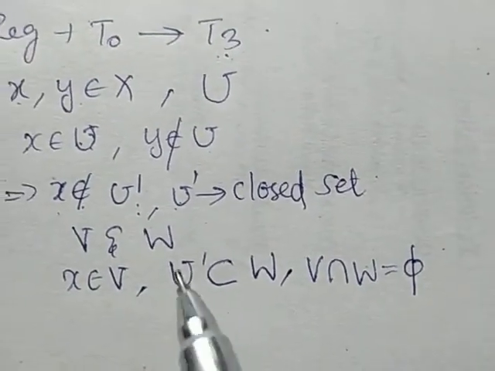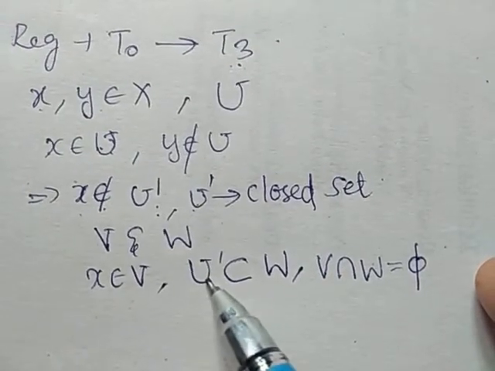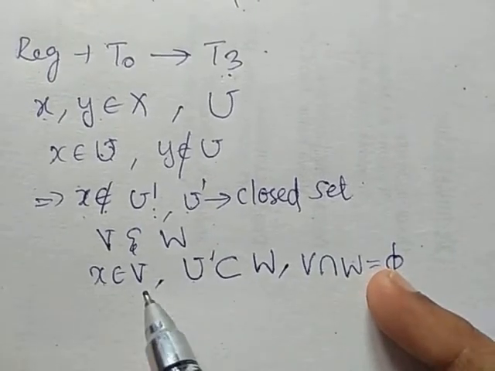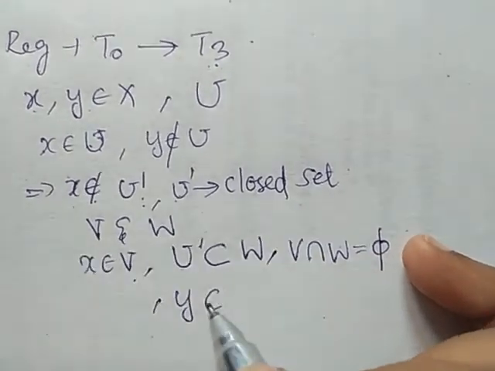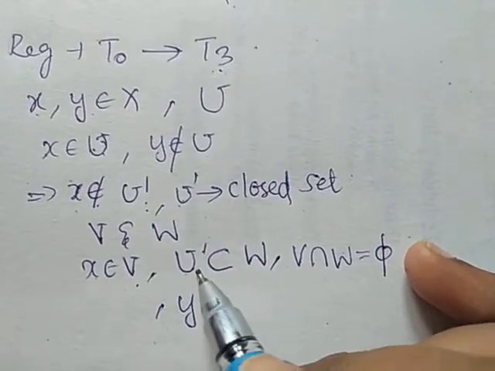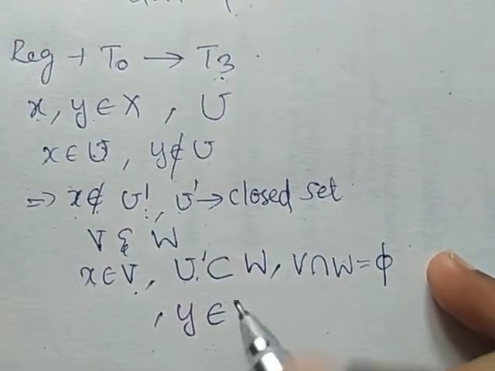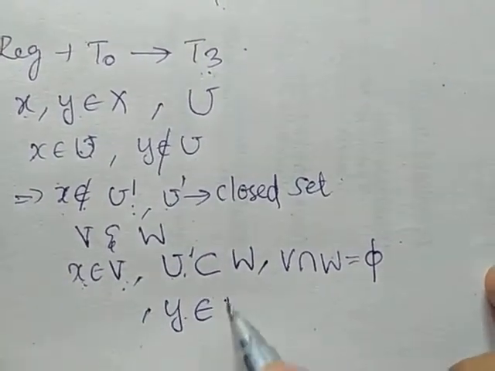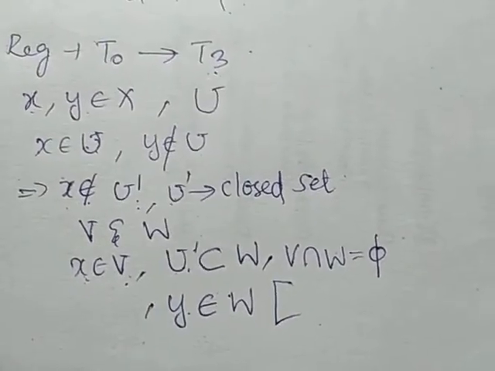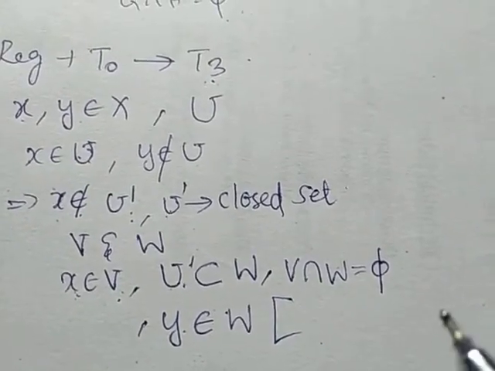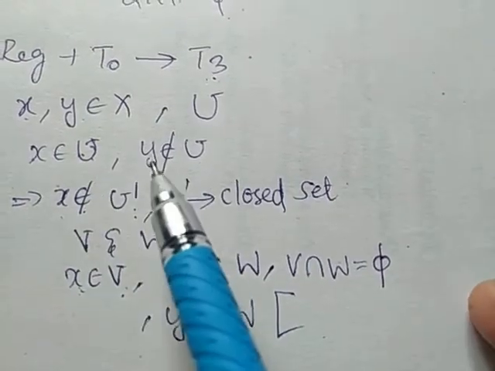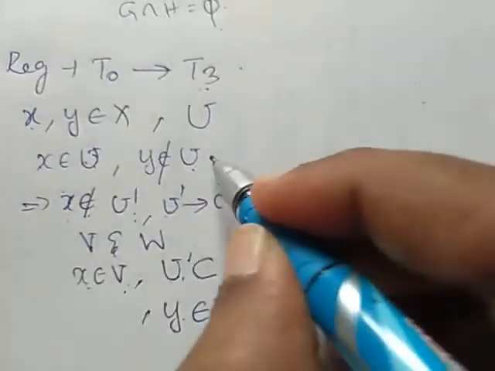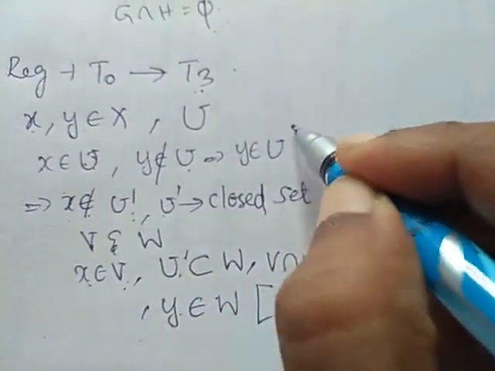Now I'll consider some point y in U dash. U dash will have many points. I'll write x belongs to V and y belongs to W. I'll show how y belongs to W. Y does not belong to U. We are taking y not in U. It means y belongs to U complement, right?